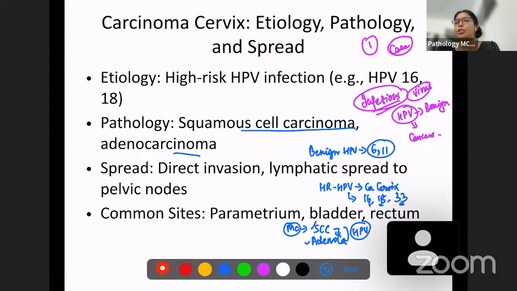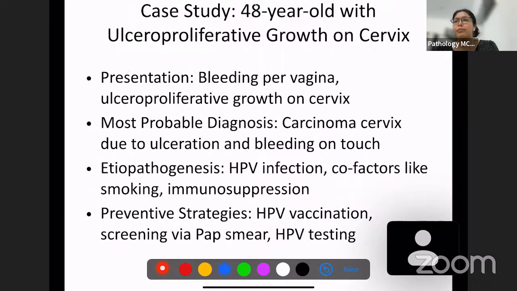So how does the tumor spread? We know that the tumor spreads by multiple methods. It can spread by direct invasion and lymphatic spread to the nearest pelvic nodes. Most commonly, it spreads to the nearest tissues like bladder and rectum. Okay, so this is what is there.